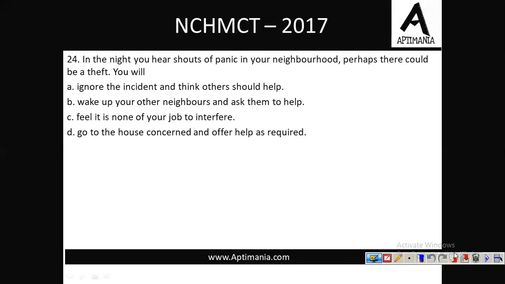Question number 24. In the night, you hear shouts of panic in your neighborhood. Perhaps there could be a theft. What will you do? Ignore the incident and think others should help. C. You should initiate some actions. Right? You should be active, member of the society. आपको खुद कुछ करना चाहिए. You should take initiatives. ऐसा नहीं हो सकता है कि आप हमेशा चीजों को दूसरों पे छोड़ दें.